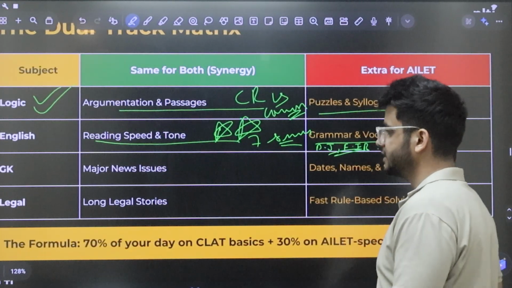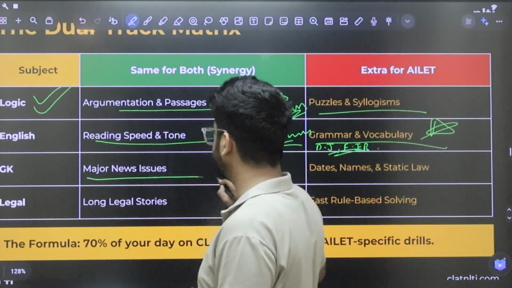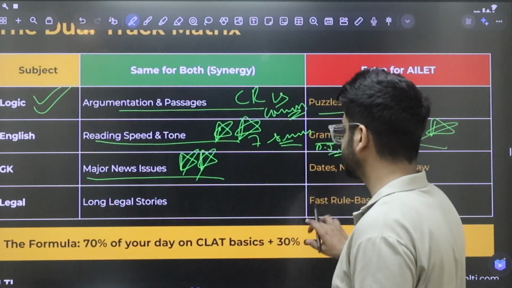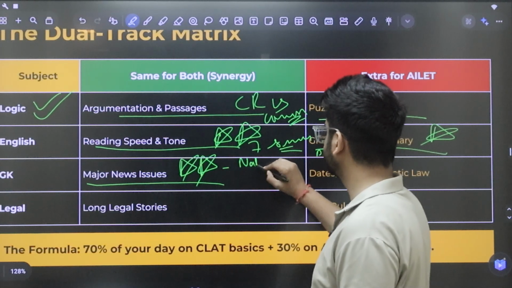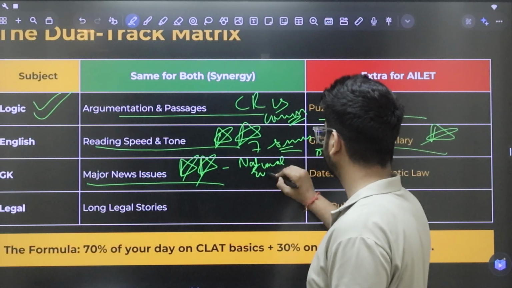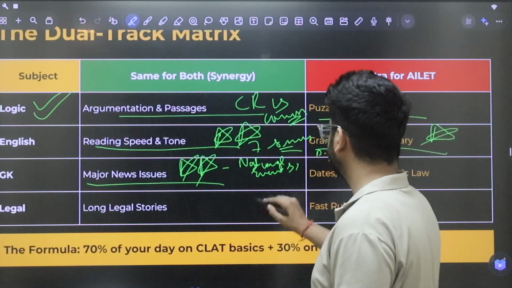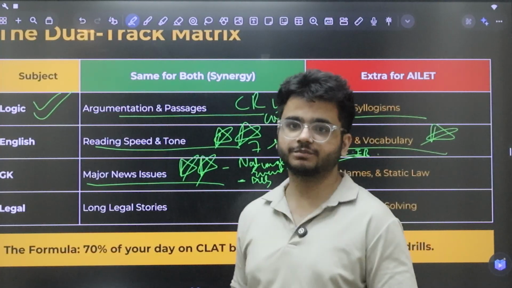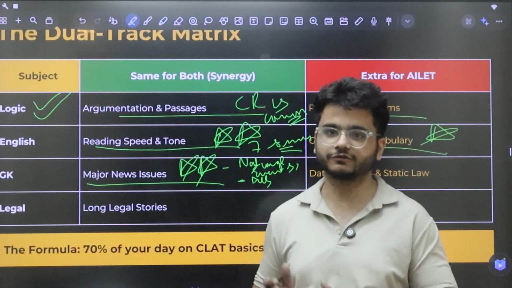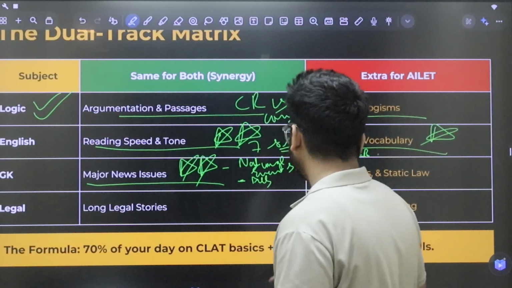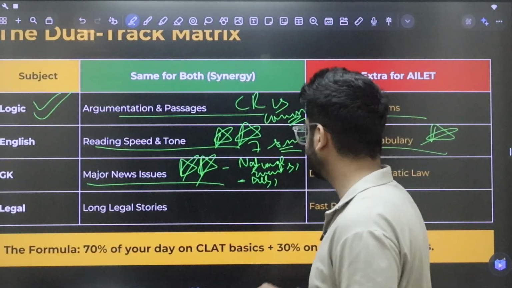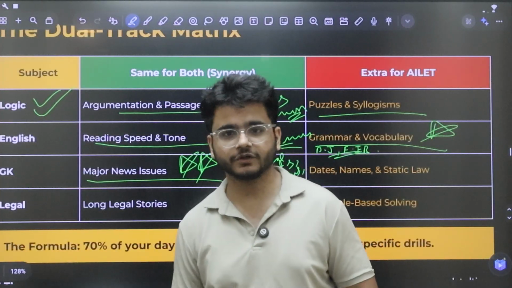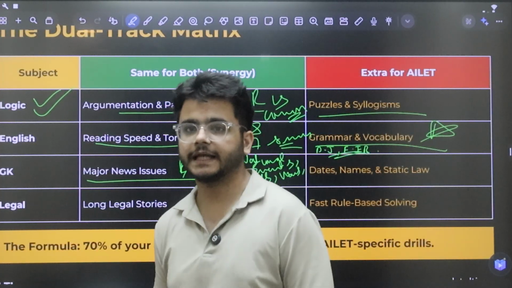Talking about the GK section, you just have to have a knowledge of major news issues, which is common in both. So by major news issues, what I mean is national events. National events में आपके आ गए any new bills like the new Supreme Court Judge Bill, which has increased the number of Supreme Court judges from 34 to 38. Then international events like wars, Middle East war, then the tariff policy of the United States. So that is common in both CLAT and ALET.